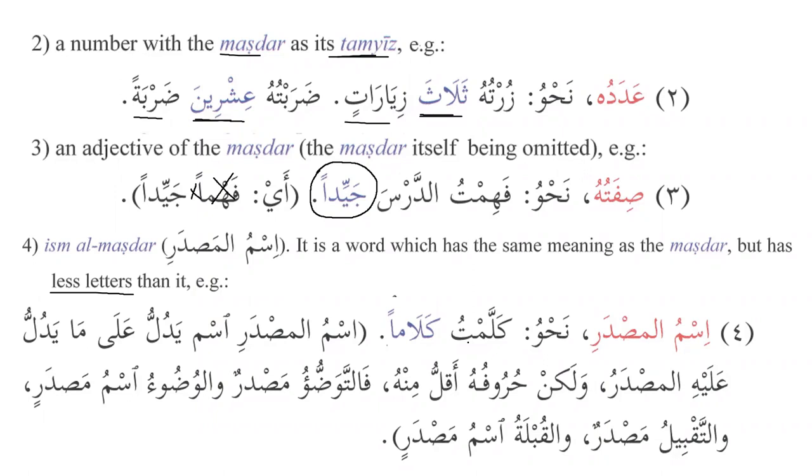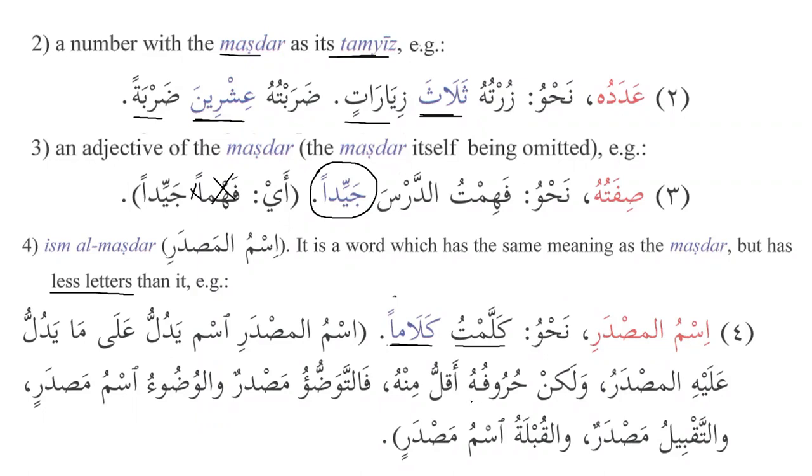Ismul masdari nahwu kallamtu kalaman. So kallama, and then we have kalaman. Kallama yukallimu takliman, but here what do we have? We have kalaman. So ismul masdari ismun yadullu ala ma yadullu alayhi al-masdaru. It basically signifies the same thing as the masdar signifies. ولكن حروفه أقل منه.